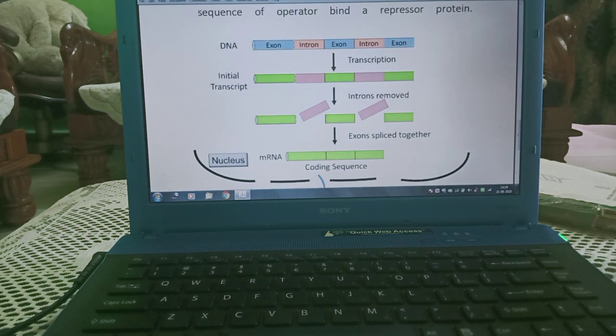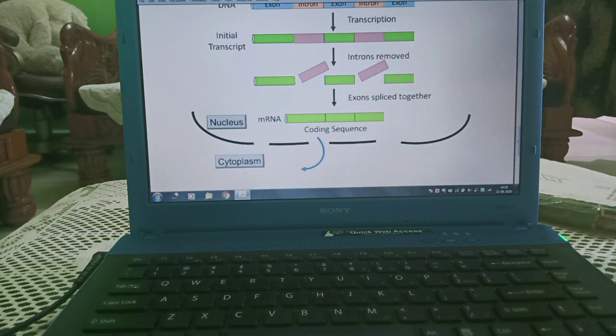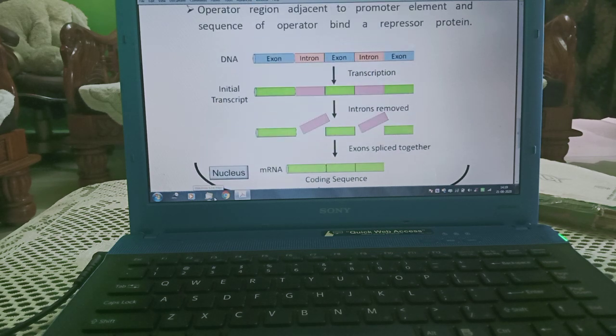One more time we will understand. This is the transcription. Initial transcription, introns are removed. After removal of introns, exons are spliced together, coding sequence comes in this manner and formation of new protein. Exon and intron, two types of sequences are there which are present in DNA.